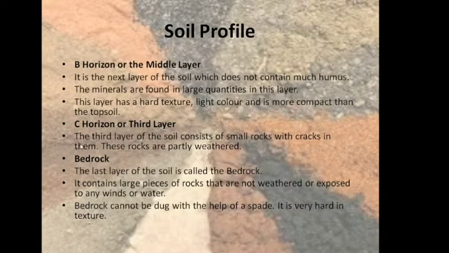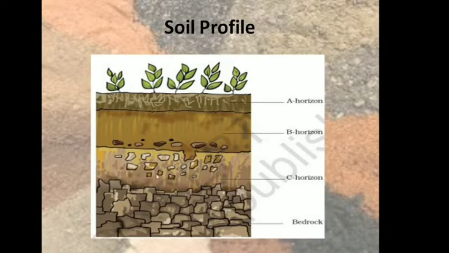Next, C horizon or the third layer. The third layer of the soil consists of small rocks with cracks in them. The rocks are partly weathered. So in the C horizon you get rocks which are partly weathered. These are not completely broken down into small pieces, and here the amount of humus is negligible. There is no humus, we can say, and this is also much harder than the B horizon.